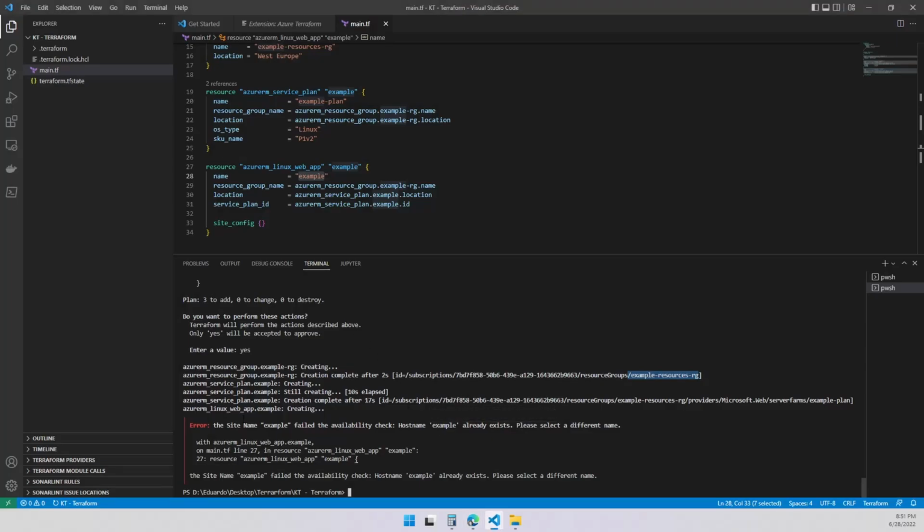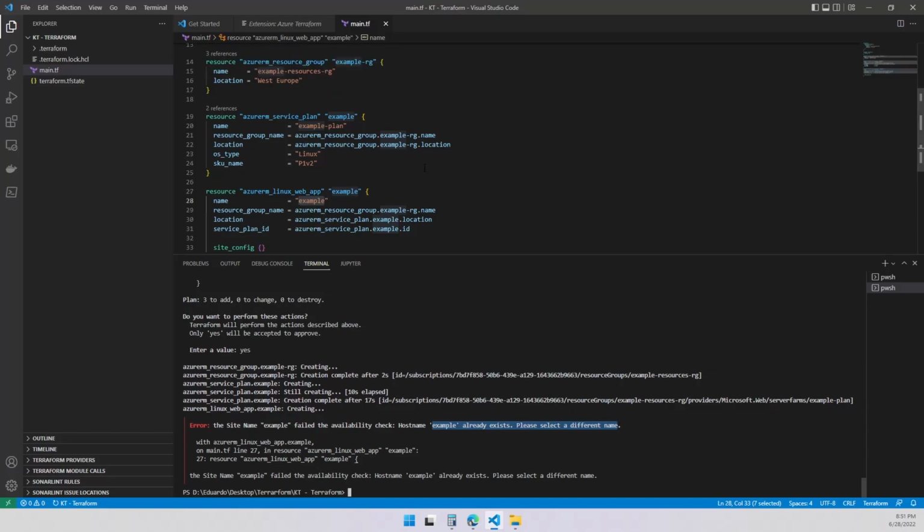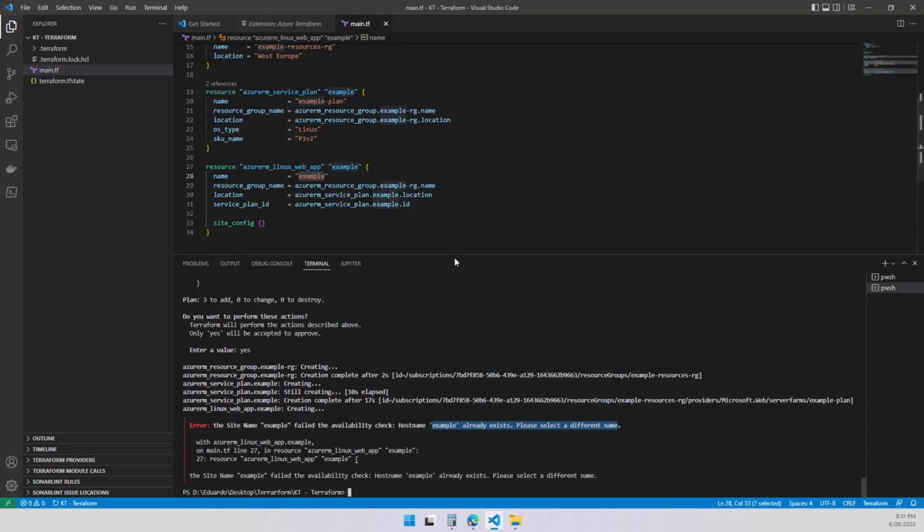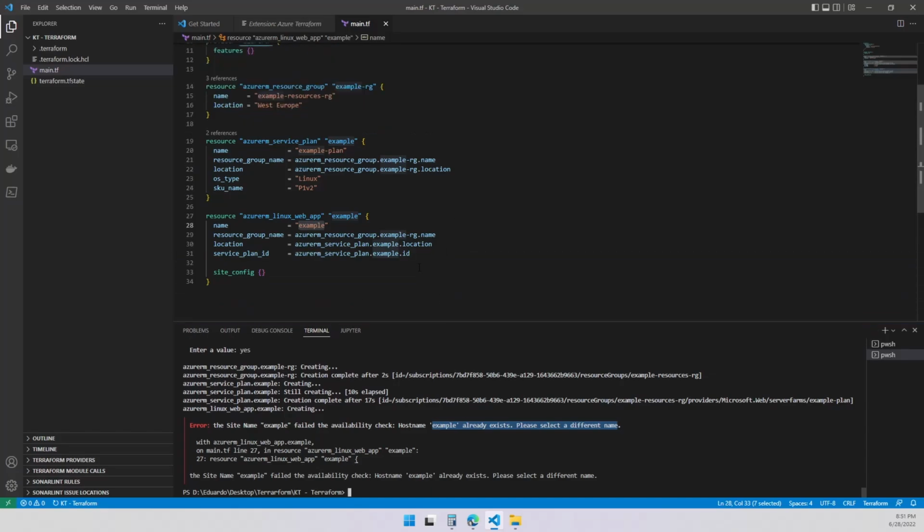So it fails. Let's read. It says the site name example failed the availability check. Hostname example already exists. It means it's not globally unique. How could I forget this? Okay, so let's change this again. This is a good thing. So how do we deal with this?